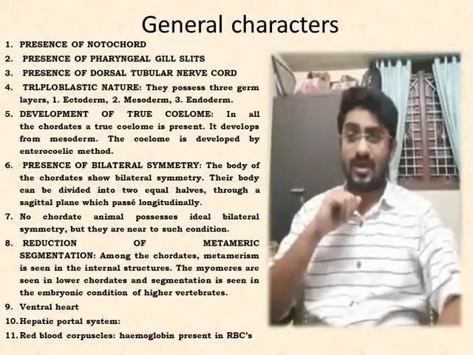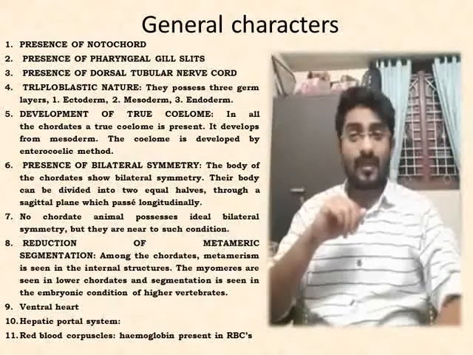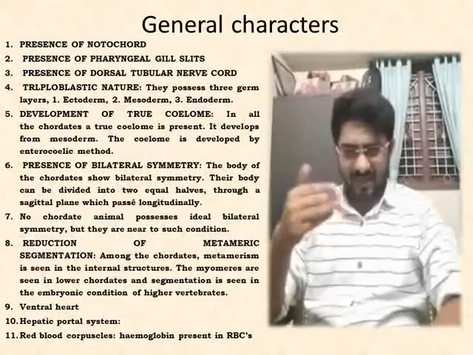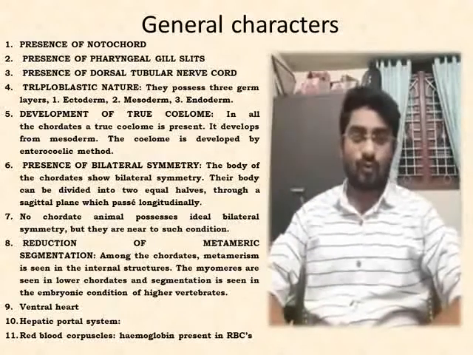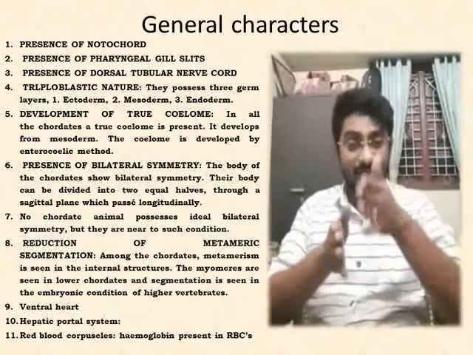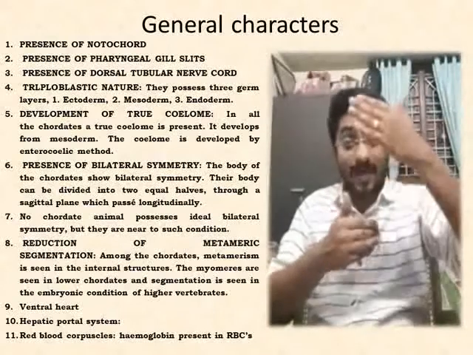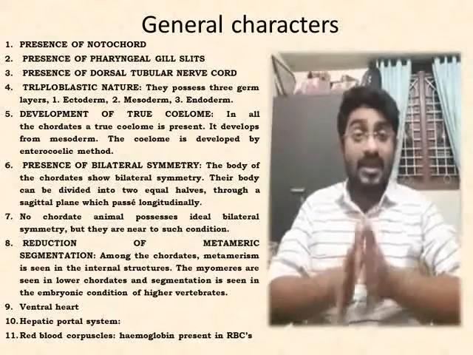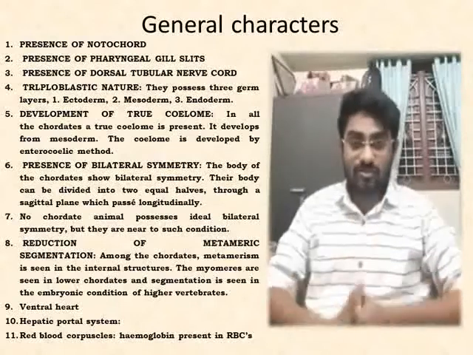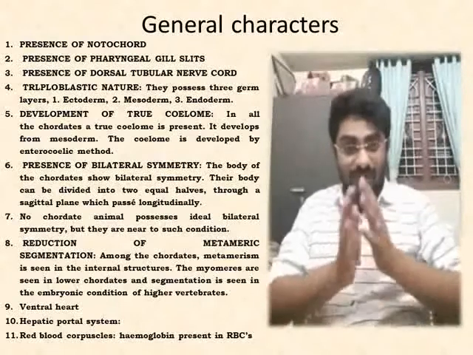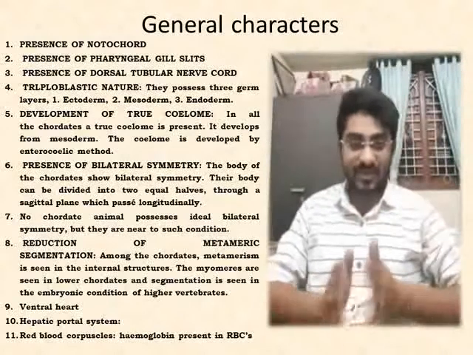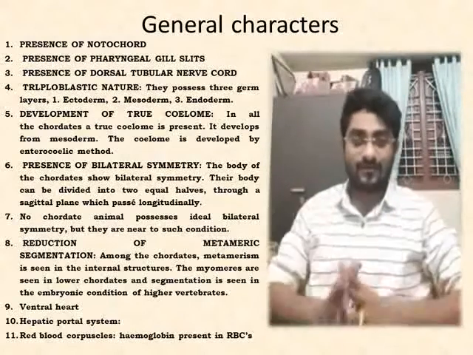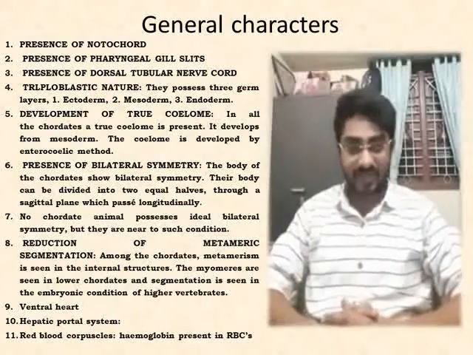The presence of bilateral symmetry. We have already done these definitions, so again it's just a repetition. The body of the chordates shows bilateral symmetry, that is, the body can be cut into 2 equal halves passing through the central plane in any one direction. Only when cut in that one plane can the body be divided into 2 halves. If you cut at some other angle, the body cannot be divided into 2 equal halves. So that is what bilateral symmetry says.